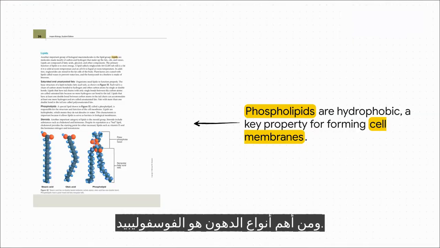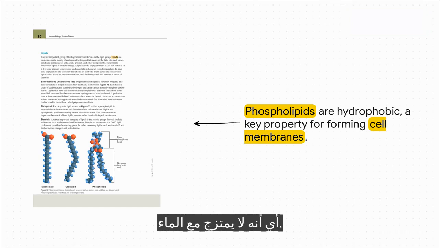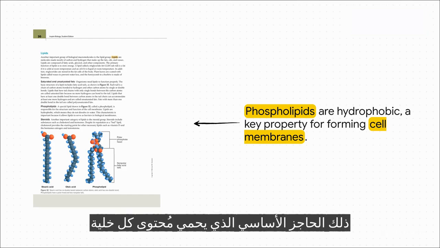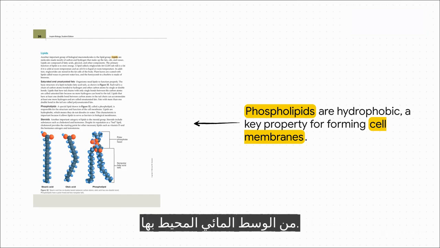One of the most important lipids has got to be the phospholipid. Its superpower is being hydrophobic, which is just a fancy way of saying it doesn't mix with water. And this is absolutely crucial because this water-repelling property is what allows phospholipids to form the cell membrane, that essential barrier that protects the inside of every cell from the watery world outside.